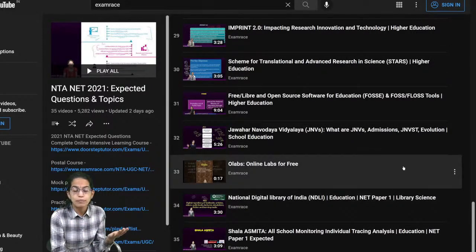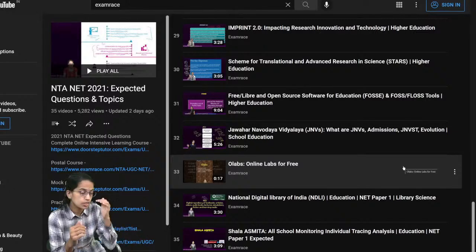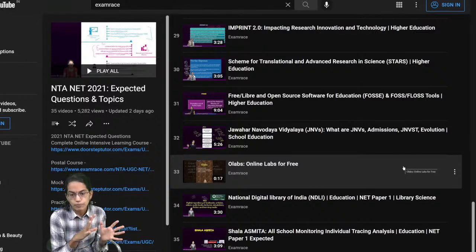Then we have topics like digital repositories, so ePathshala is one of those. Then we have the National Digital Library of India, how does that function, Shala Asmita. So those are some of the important topics that you cover. So these are the topics. The expected topics that I have mentioned are probably those which have been contemporary, have been in news, and are not part of your conventional books which are available for your paper 1.